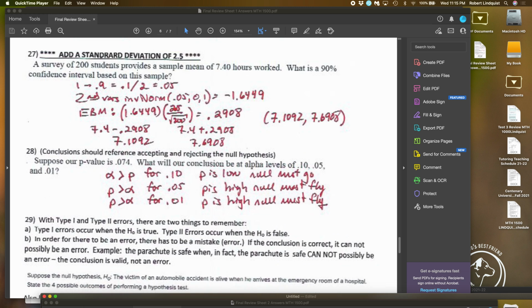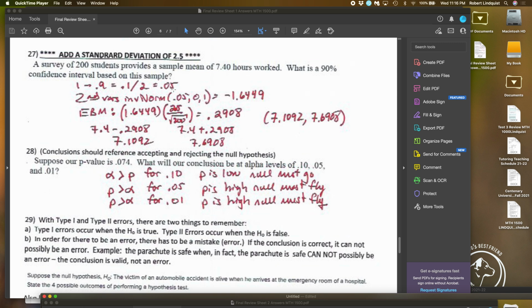For this problem here, for some reason, they didn't have a standard deviation listed, so I went with 2.5. And we want to find a confidence interval. So I do 1 minus 0.9 because it's a 90% interval. That's 0.1. Divided by 2, you get 0.05. Then I do second var's inverse norm to see what's on both ends of the normal curve, that white area we learned about in class. I get negative 1.6449. So I just used the positive version of it to find my error bound.